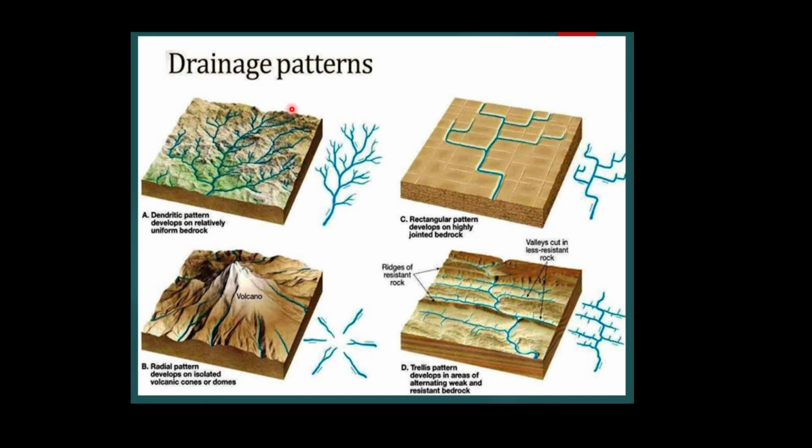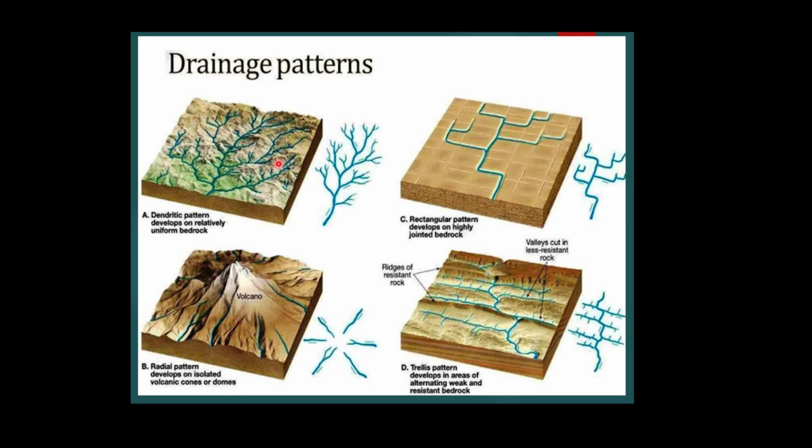Now you see the drainage pattern. There are different drainage patterns you can observe in the mountainous areas or any highland areas where the rivers are getting formed.